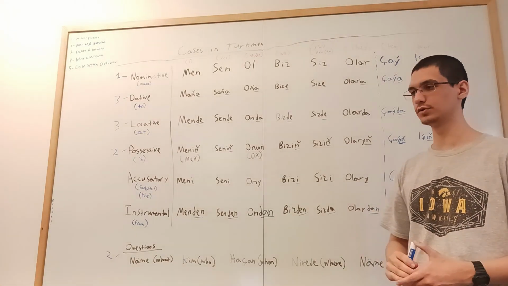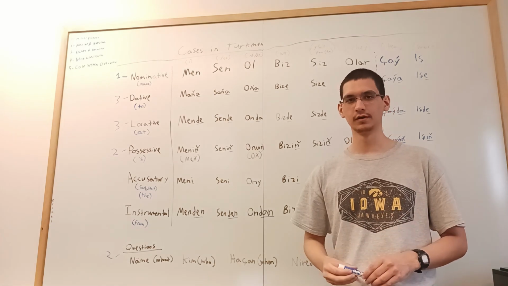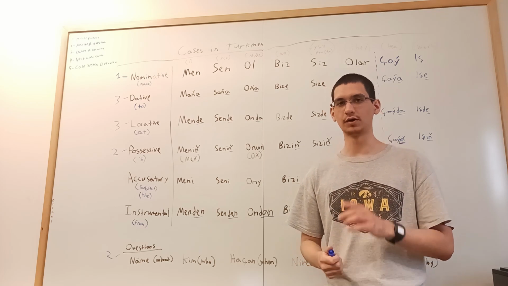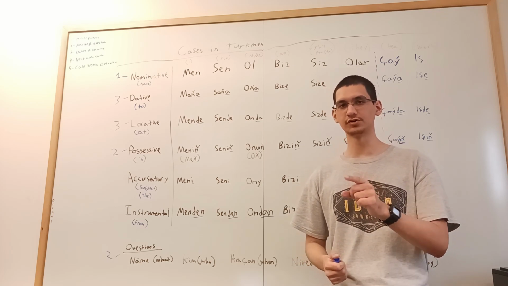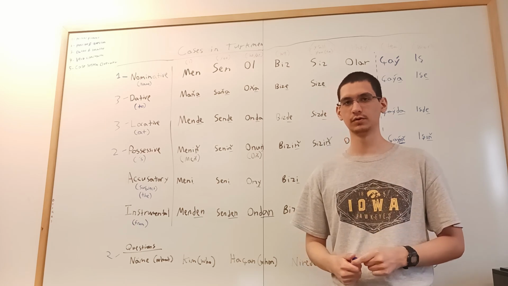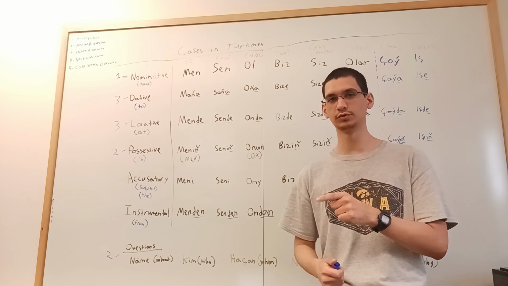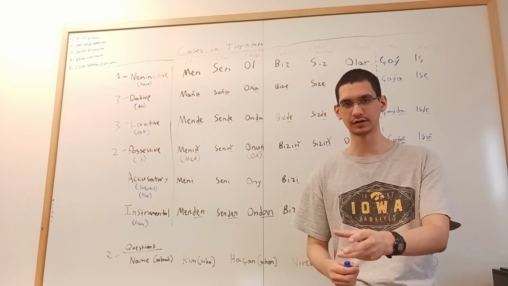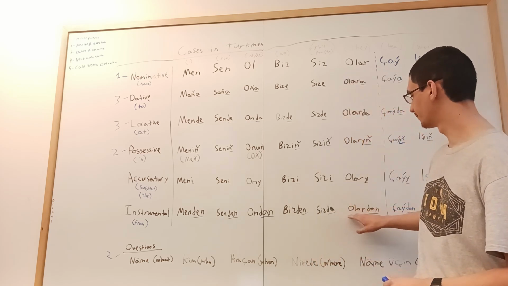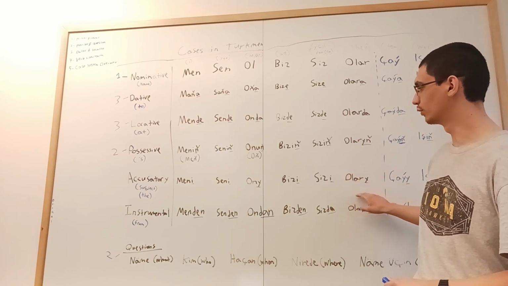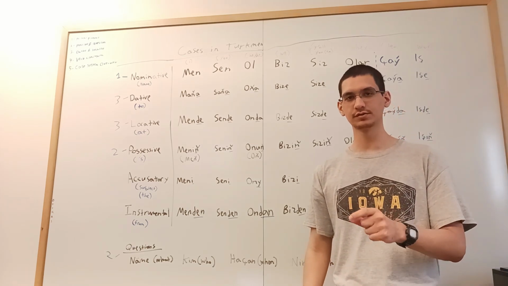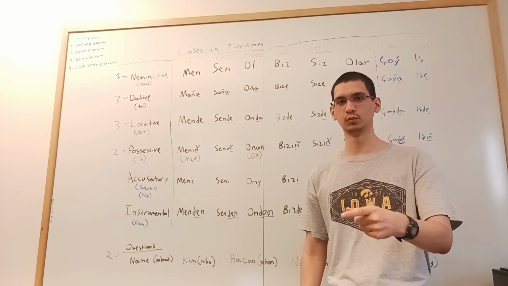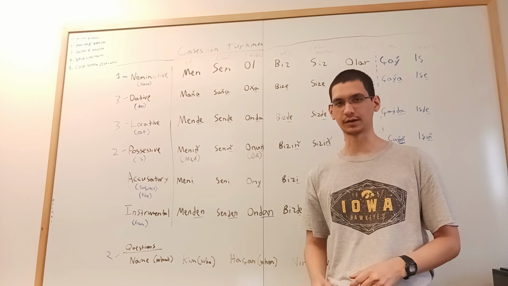Like, let's say I was talking to the chief of my tribe, and he wanted to go to war against somebody who was very powerful. And I wanted to warn him. I wanted to say, sir, they're going to kill you. Onlar sizi öldürecek. Because that guy, the chief, who I would be addressing with siz, would be the subject. Okay? We will kill them. Biz, we, onları, them, öldürecek. Will kill. Biz onları öldürecek.